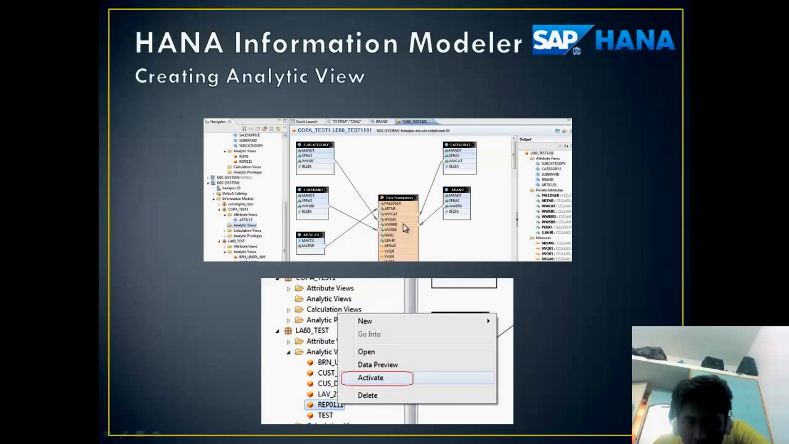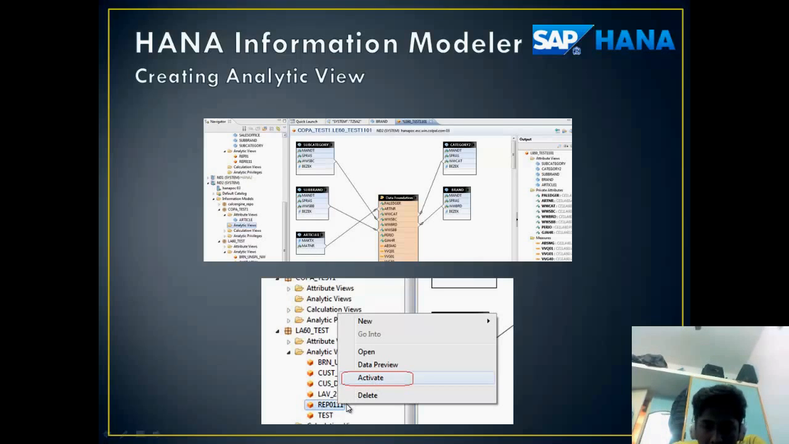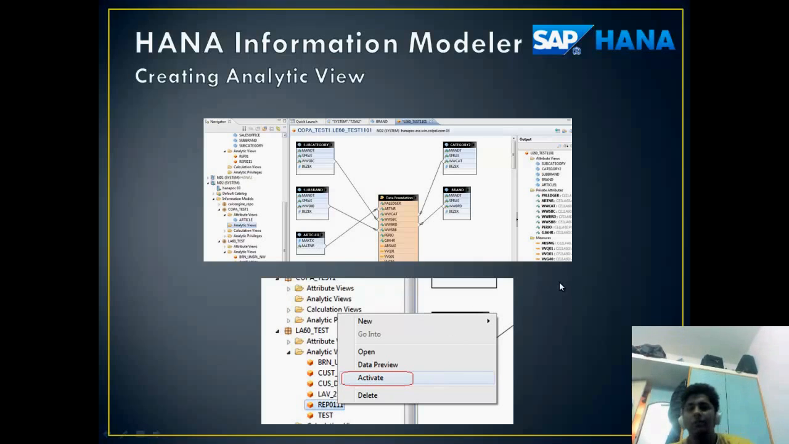For example, the data foundation in the middle can be believed to be an attribute view, and all the blocks shown beside the data foundation block constitute the analytic view. The analytic view can be activated by right-clicking an analytic view and clicking on Activate after that. These were a few snapshots of the HANA Information Modeler.